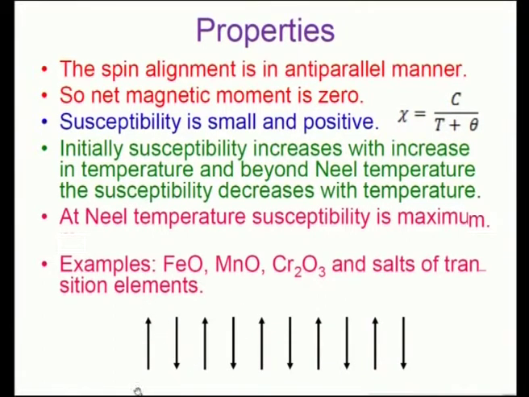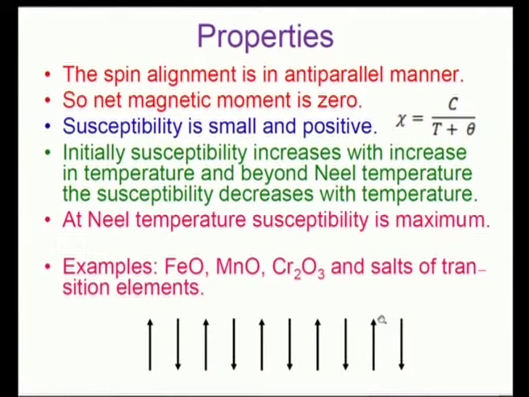That is, the magnitude of spin along one direction is equal to the magnitude of spin along the opposite direction, and they are placed alternately, so that if there is an even number of electronic spins or spin dipole moments, then they will align exactly equal in number in both the directions, that is positive direction and negative direction, so that the net magnetic moment along the positive direction cancels the net magnetic moment along the negative direction.